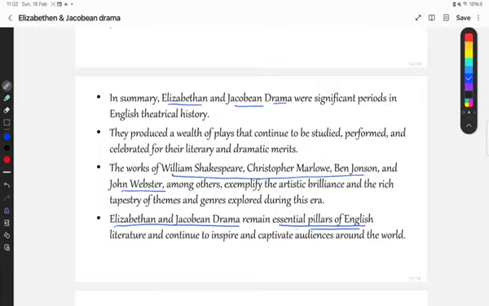Of course, I may be wrong. You may oppose me in this way, but I'm saying this just for making you understand in a better way. So both the dramas of both the periods were very important in the field of English literature.